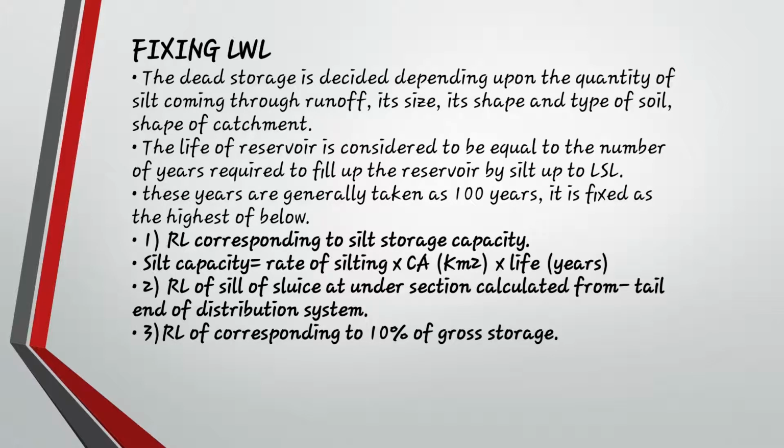Okay, so first of all you need to think about the reduced level corresponding to the silt storage capacity. How will you calculate the silt capacity? Simple: rate of silting into CA, that is command area in kilometer square, into the given life of the reservoir. Next is the RL of the silt sluice at the under section, calculated from the tail end of the distribution system. Next, the reduced level corresponding to 10% of gross storage. So you have to calculate everything overall, then only you can fix the LWL, that is low water level.